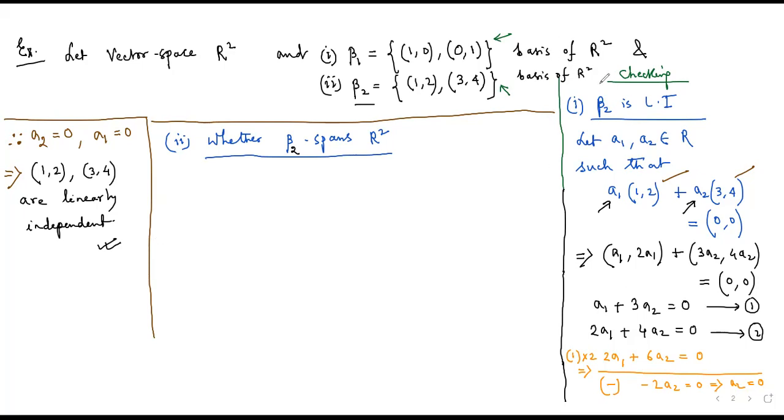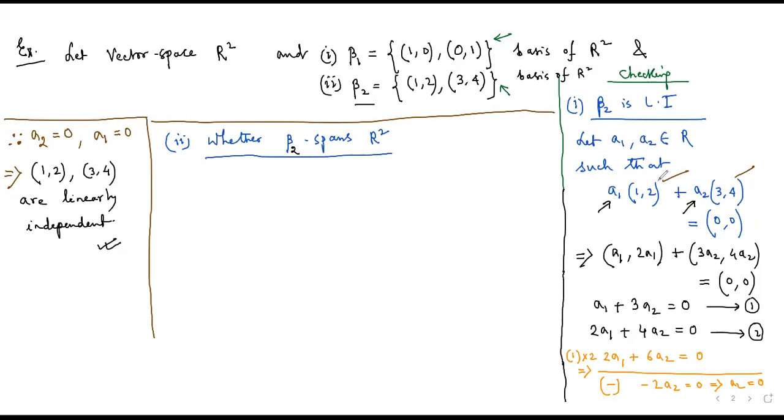I'm again repeating that to show that a particular set is a basis or not, we need to first of all check whether it is a linearly independent set or not. If we want to claim that beta 2 is a linearly independent set, then we need to show that the vectors present in beta 2 must be linearly independent. By definition of linear independence, we consider two scalars on which the vector space is defined.